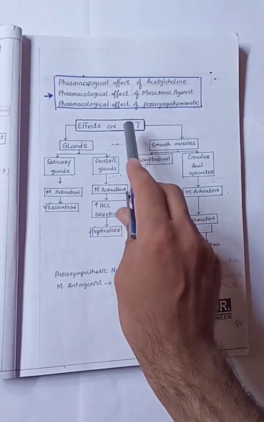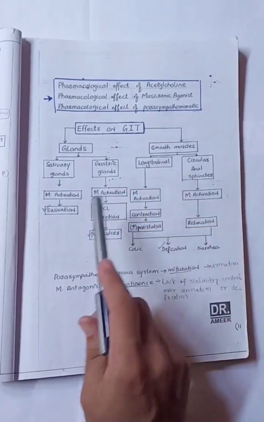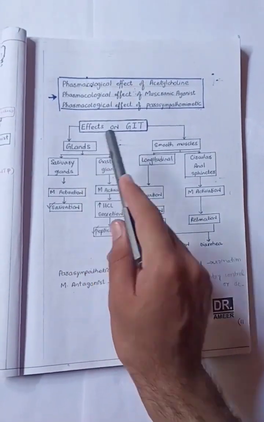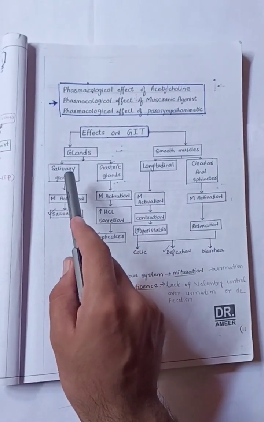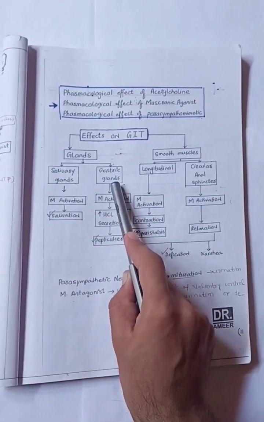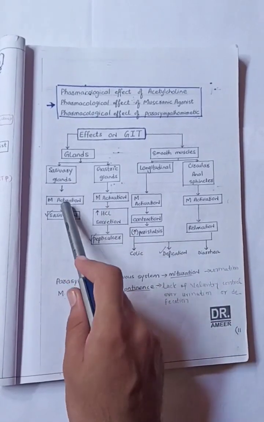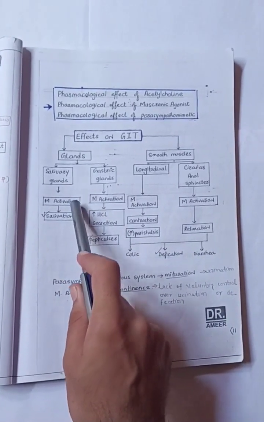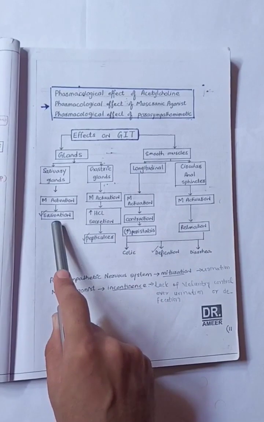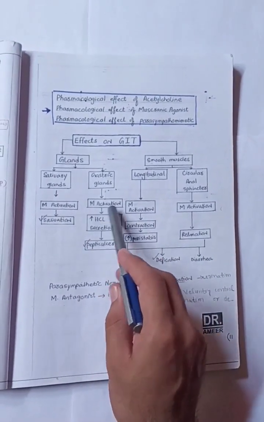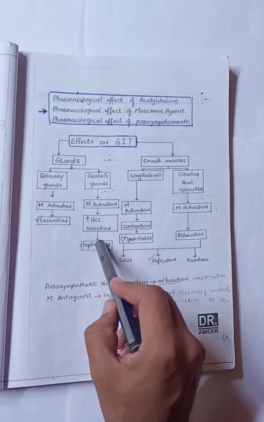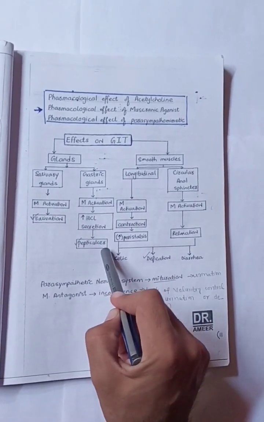What is the pharmacological effect of acetylcholine in the gastrointestinal tract? In GIT there are glands and smooth muscle. The glands present in the gastrointestinal tract are the salivary gland and gastric gland. In the salivary gland, muscarinic receptor activation occurs when acetylcholine acts on it, and salivation occurs. In the gastric gland, when acetylcholine acts on it, muscarinic receptor activation occurs which increases HCl secretion, and peptic ulcer can occur.